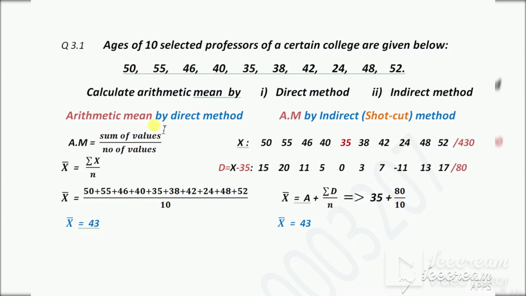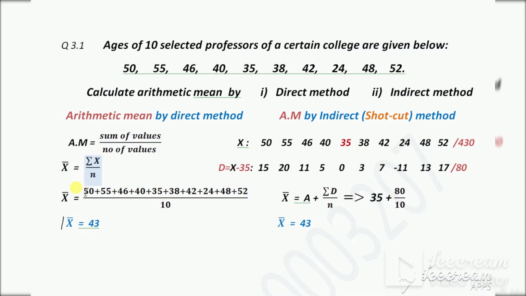So first of all, the arithmetic mean by the direct method. This is the basic formula for calculation of the arithmetic mean by the direct method. Arithmetic mean is equal to the sum of values divided by the number of values. This is the basic idea of arithmetic mean. Sum of values we can write mathematically as summation x, and the number of values, mathematically n, is the number of values.